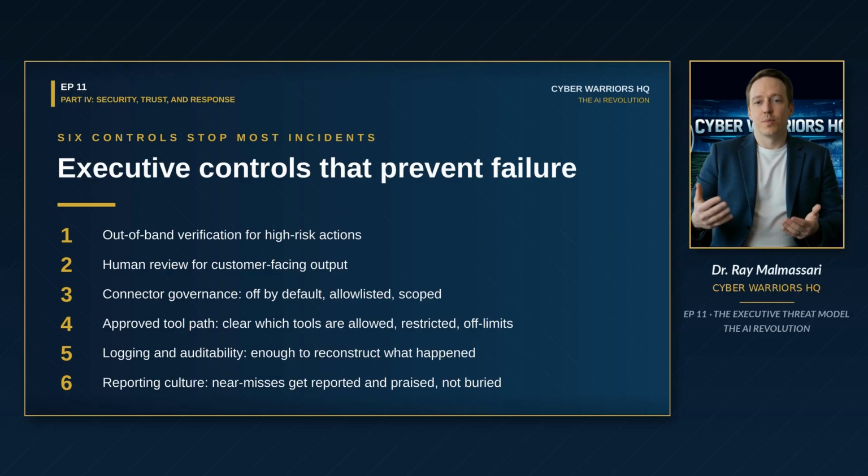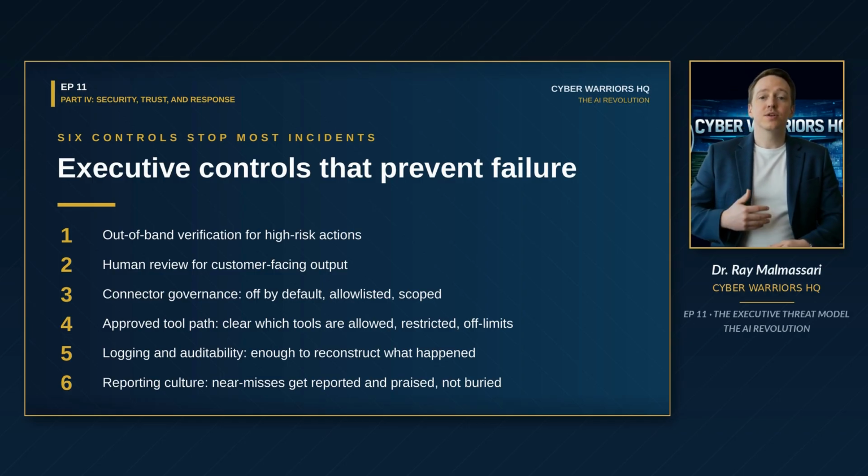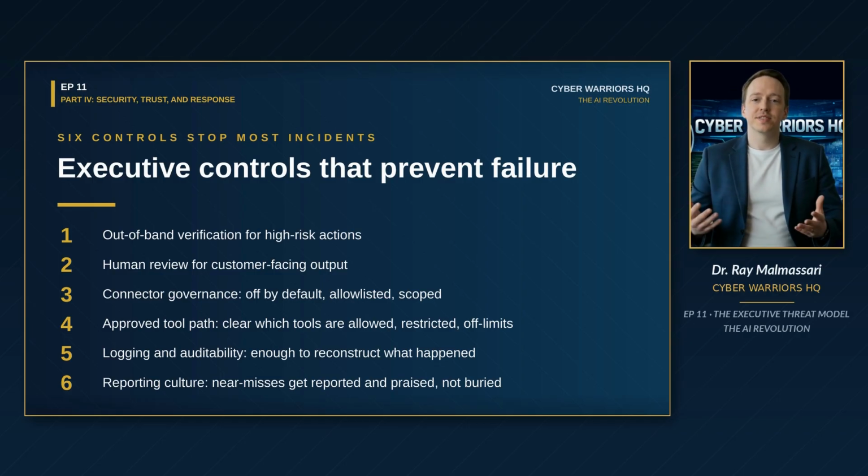Control 6, reporting culture. Near misses get reported and praised. Mistakes get learned from, not buried. Without a reporting culture, you'll only see the incidents that grew big enough to surface on their own. 6 controls. Most AI incidents in SMBs trace back to a gap in one of these 6. Close all 6 gaps and you'll be more resilient than most organizations in your industry.